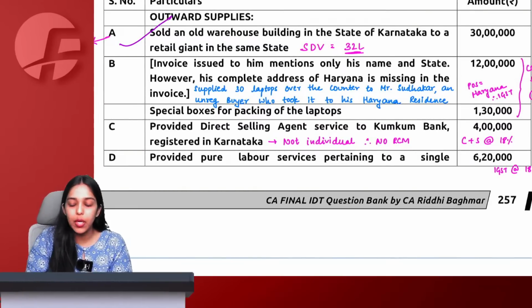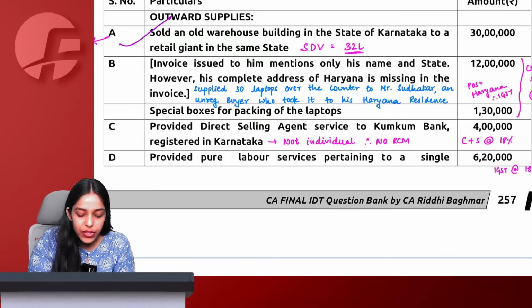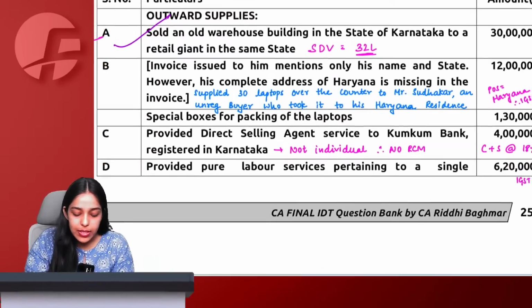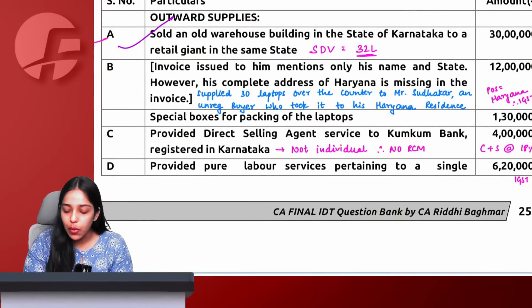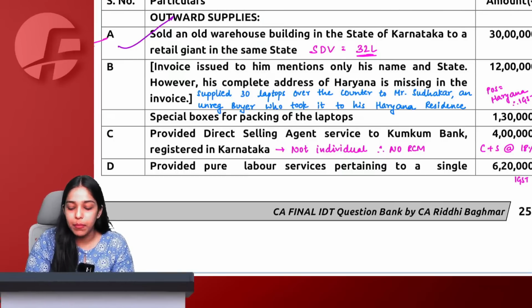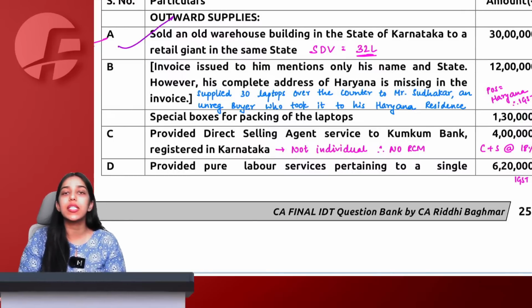Done. Then second, there is this small printing mistake in this question. This point is skipped up. Please write this point with this bracket. The main point here is supplied 30 laptops over the counter to Mr. Sudhakar, an unregistered buyer who took it to his Haryana residence. Invoice issued to him mentions only his name and state. However, his complete address of Haryana is missing in the invoice.